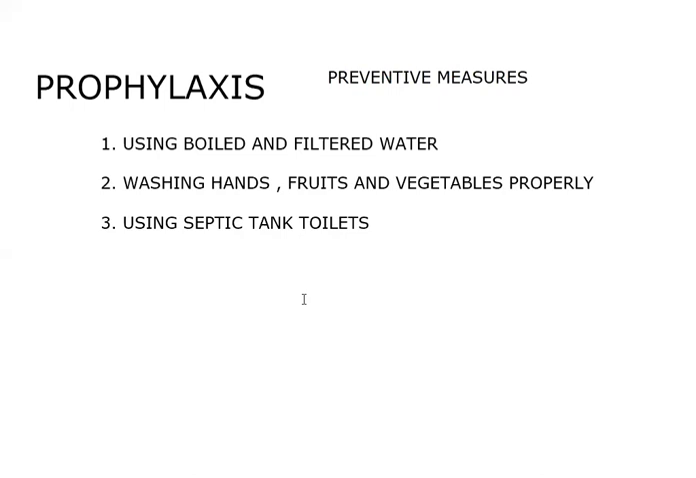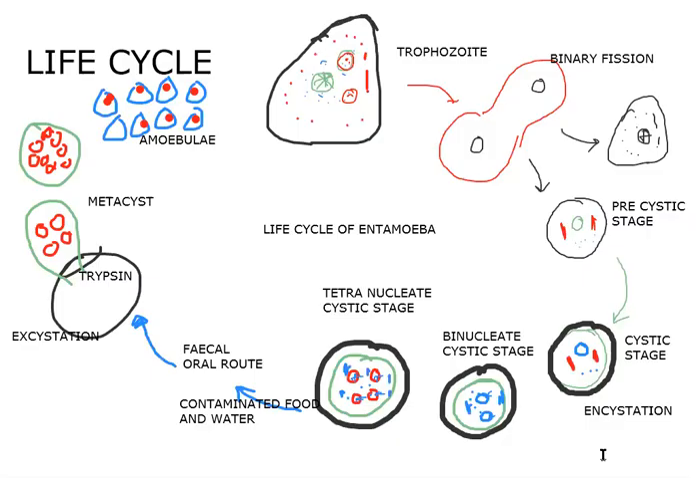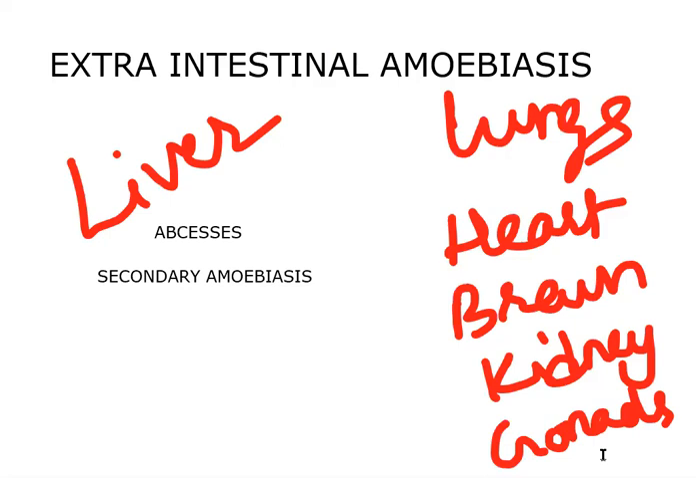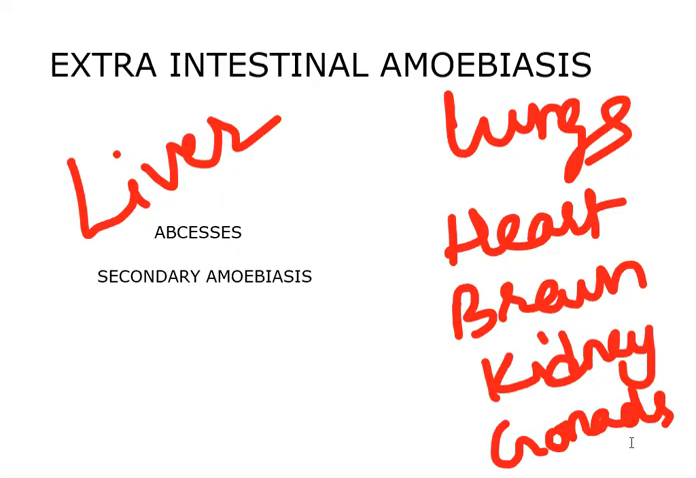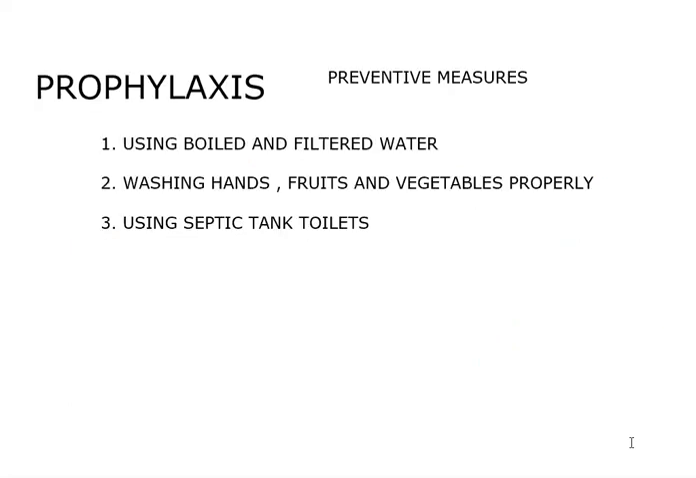Okay, so that's it. That is the life cycle of Entamoeba histolytica along with pathogenicity and extra-intestinal amoebiasis. Generally, we call it amoebic dysentery or intestinal amoebiasis or tropical amoebiasis, and the extra-intestinal amoebiasis and prophylaxis. Preventive measures we have taken. This is the life cycle of Entamoeba histolytica.